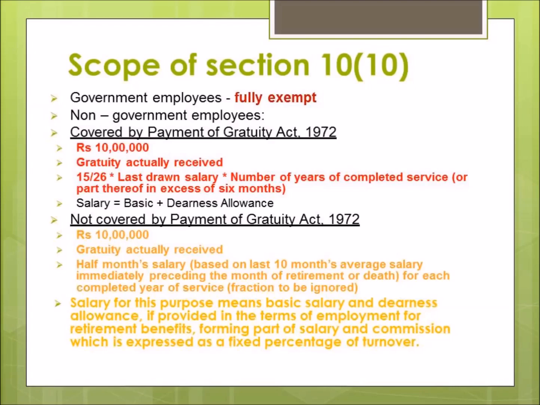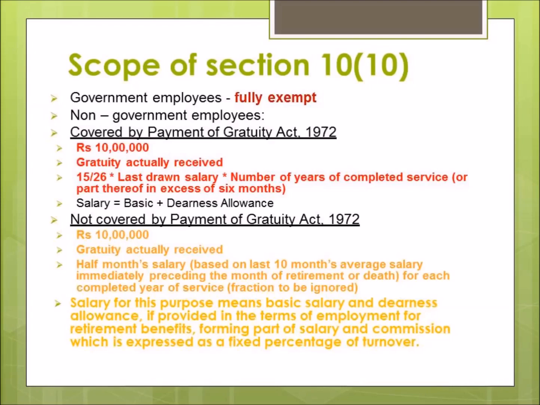So the major condition here is that the minimum of these three conditions will be exempted. Either it can be rupees 10 lakh or it can be the gratuity actually received. If the gratuity actually received is less, then that part will be deducted.